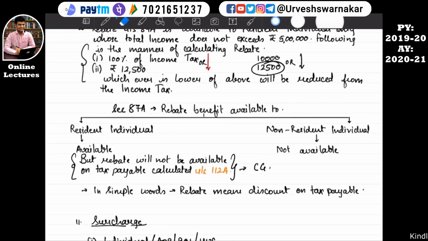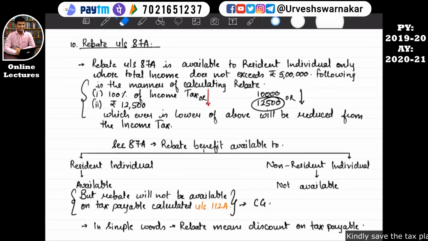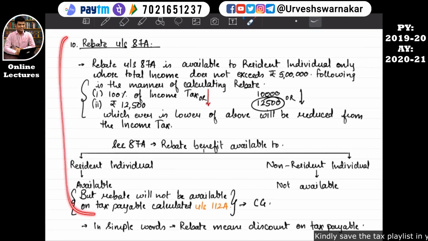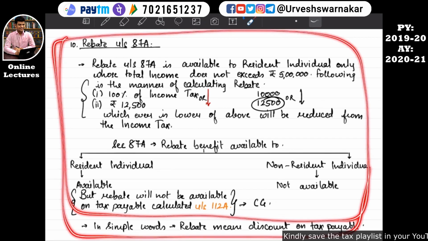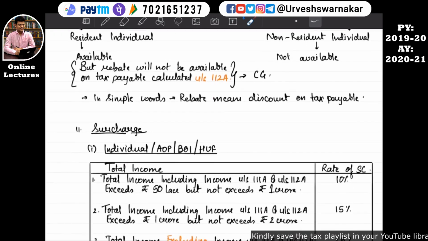So I hope 87A's rebate is completely understood by you. I'll revise it at the end, but for the time being, I hope you have understood it. So this much was rebate under section 87A. I hope this is quite clear. Okay, let's move to surcharge.